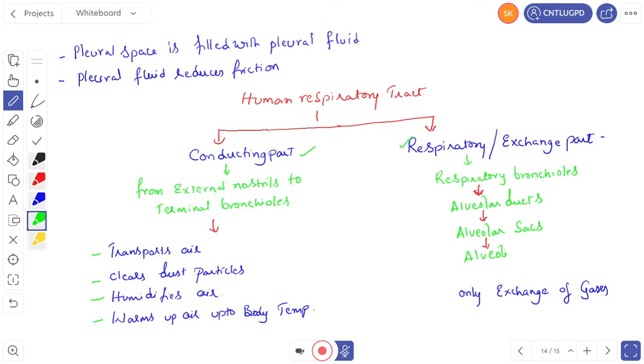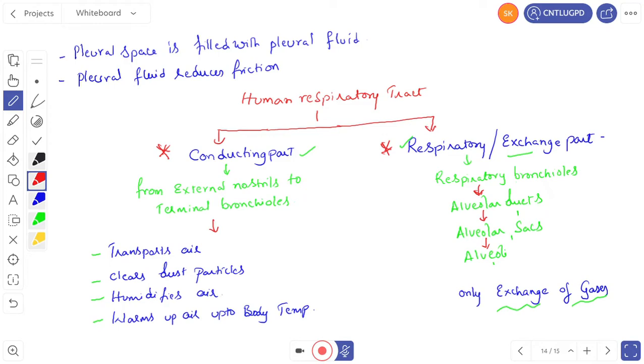Then what about the respiratory part or exchange part? The respiratory part begins with the respiratory bronchioles, which open into the alveolar ducts. Alveolar ducts open into the alveolar sacs. Alveolar sacs open into the alveoli. So in the exchange part, only exchange of gases takes place. These two are very important questions. They will ask you from where to where the conducting part is present, or which is called the respiratory part or exchange part, what happens in the exchange part, and what is the function of the conducting part. So all these things are important questions.